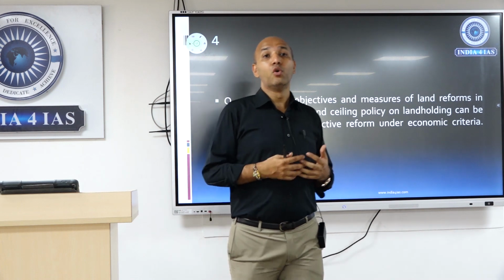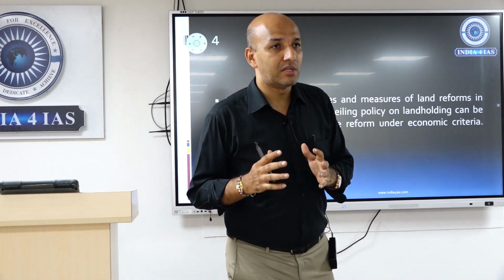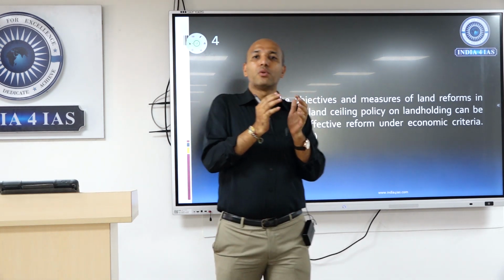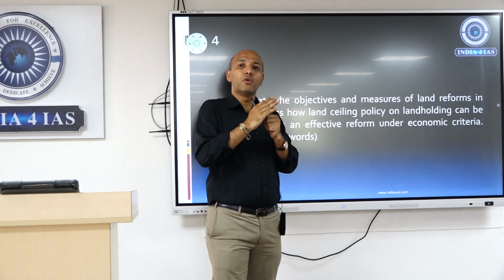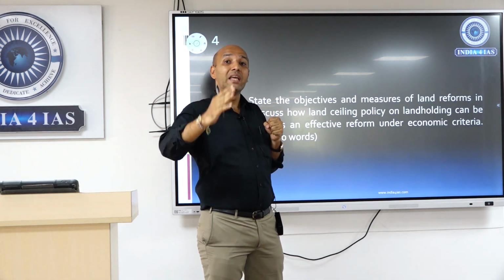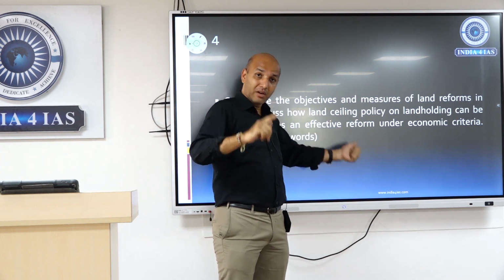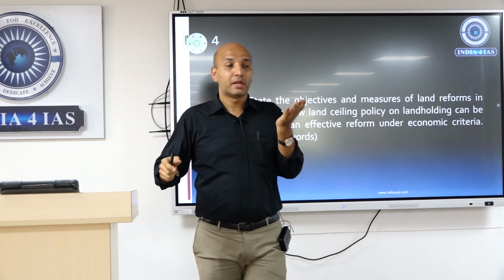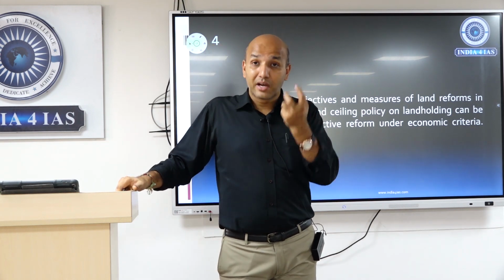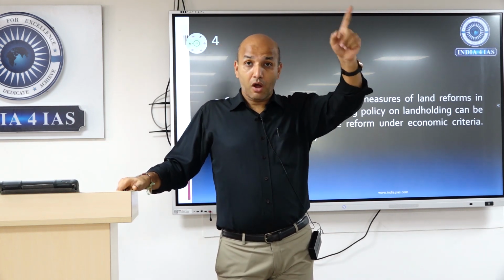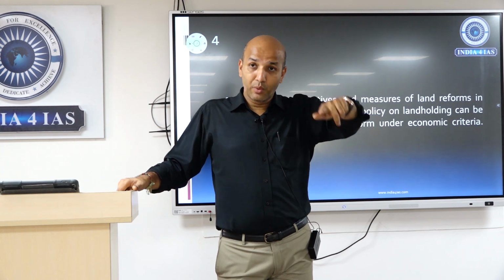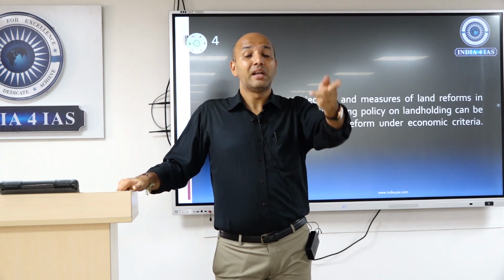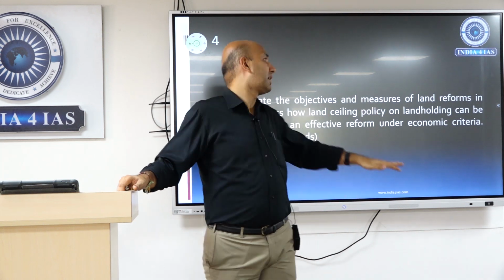Land to the tiller, ಉಳುವವನಿಗೆ ಭೂಮಿ. When you bring the Land to the Tiller policy and a land ceiling, that one person can hold only this much land, you are able to bring in a distribution of land that could have improved the productivity also. That also brought in larger economic equity, right, in terms of land distribution. That was also a benefit. So I should talk from the terms of economic equity, agricultural benefit, land productivity increase. That's the line that I have to address.